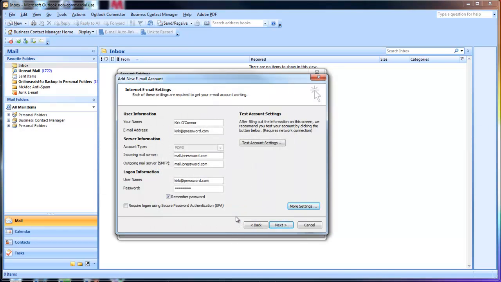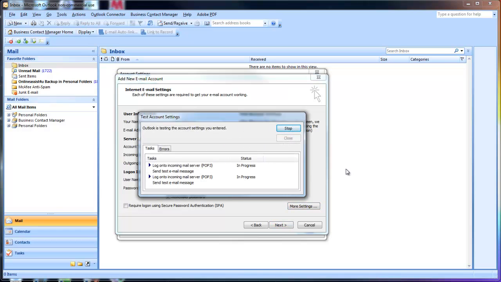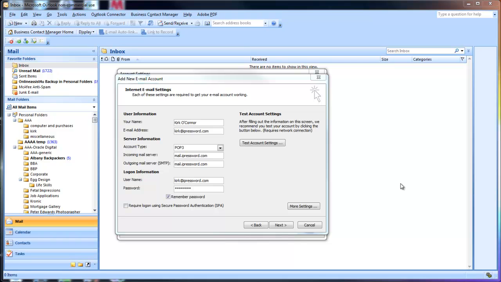We're going to click OK. Now we're going to test our account settings, and let's see what happens. Okay, so you've done a test of your mail, and if it's passed, well then you should continue on and save your settings and finalize that transaction.